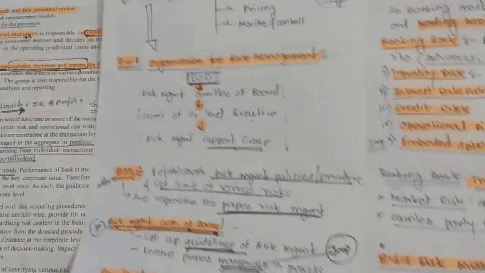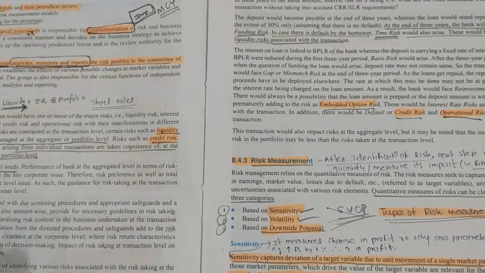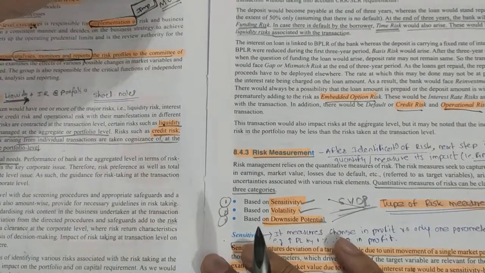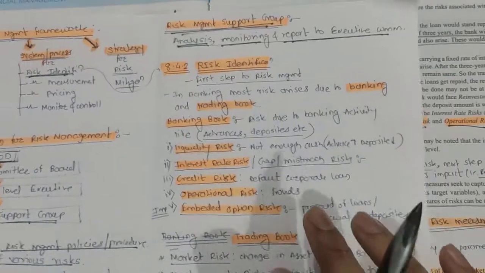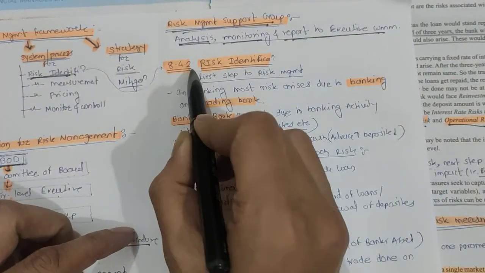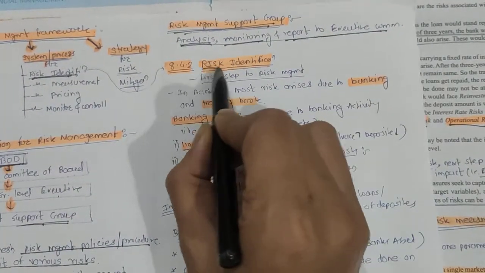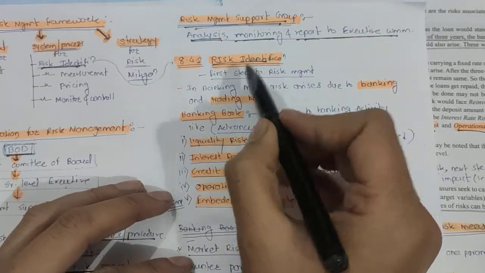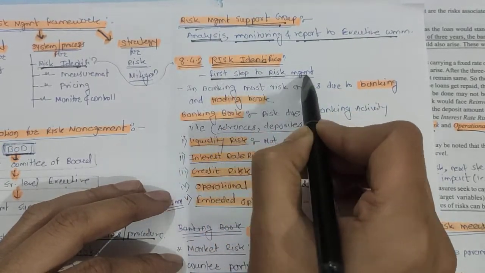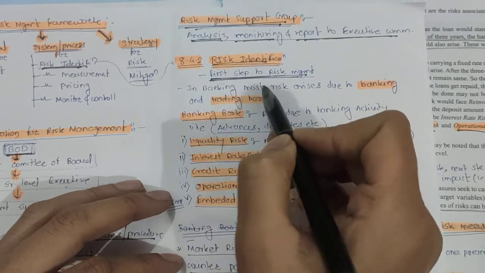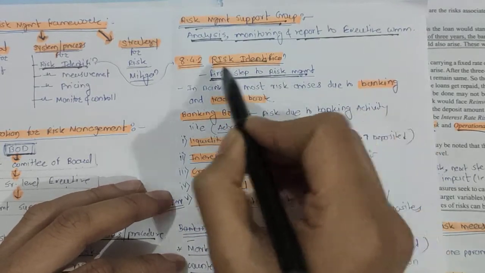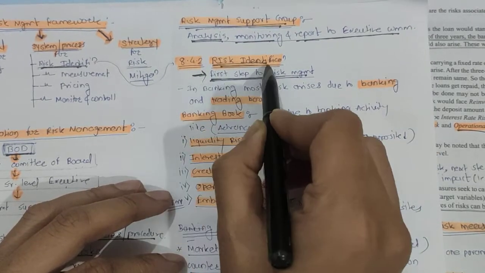So we will see the short note. Don't read that much stuff. I have summarized it for you. You can directly read from that summary. See friends, we have to study 8.4.2, that is risk identification. So friends, here the first step is risk identification. In risk management, what is the first step? To identify the risk, right?